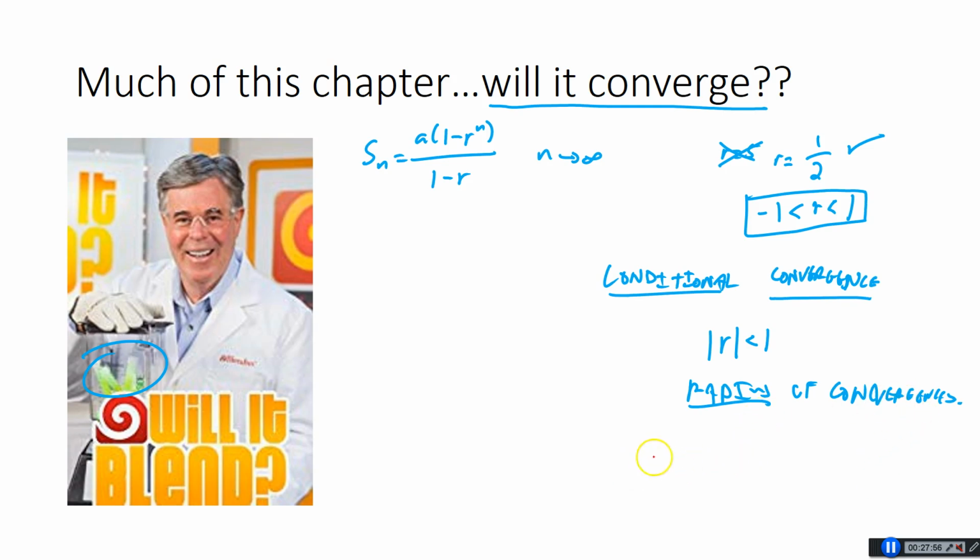Okay, this is the radius of convergence because if you think about this on a number line, here's 0, here's -1, here's 1. If you think about that being the radius of a circle, it's centered at 0, and the radius is around 0.